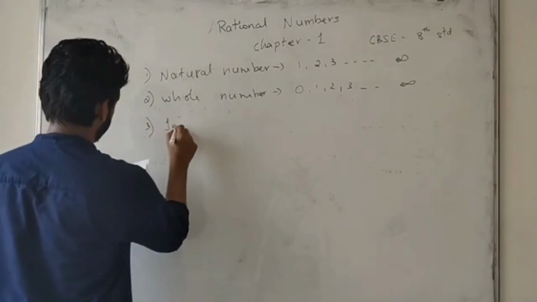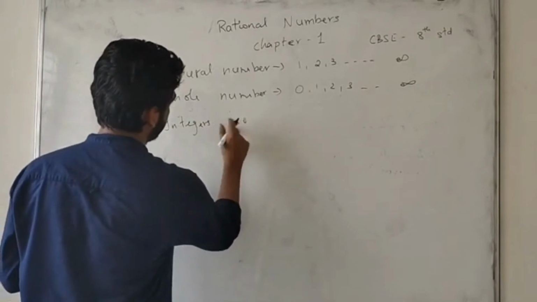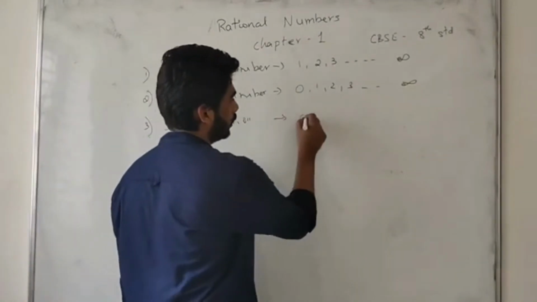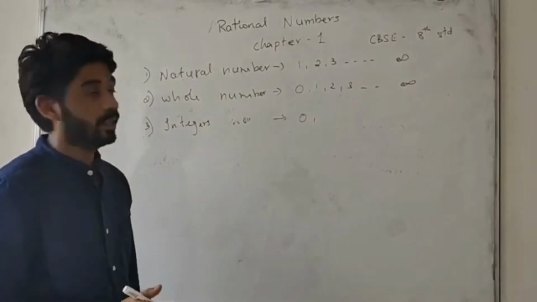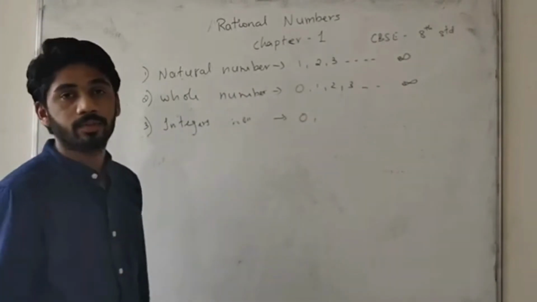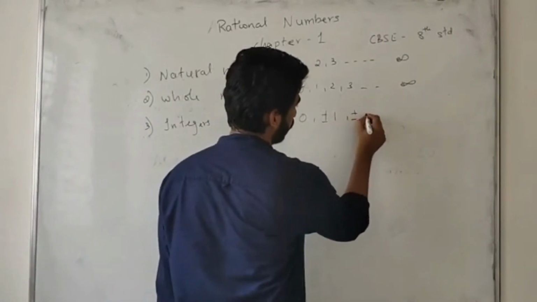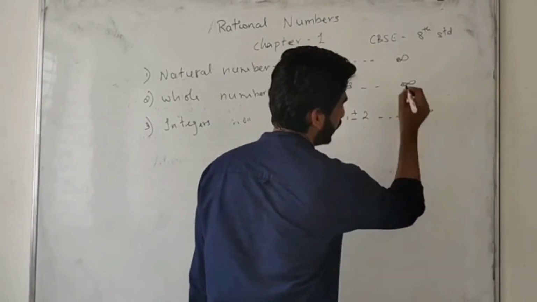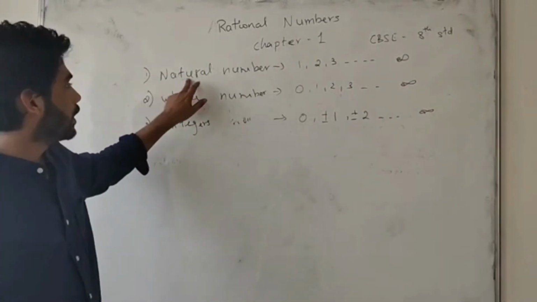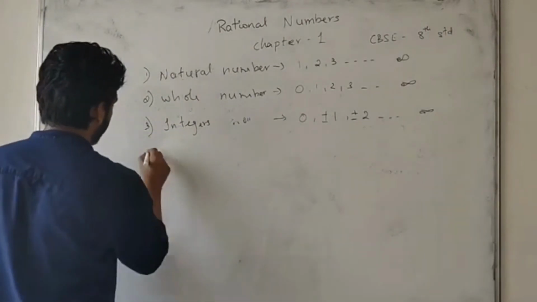Integer numbers. In integer numbers, 0 will come, and plus and minus. Here only plus, and here, in integers, plus or minus 1, plus or minus 2, till infinity. It will be going plus or minus 1, plus or minus 2, and infinity we will be taking as infinity. Integers, natural numbers completed, whole numbers or integers. Third one, prime number. Fourth one,